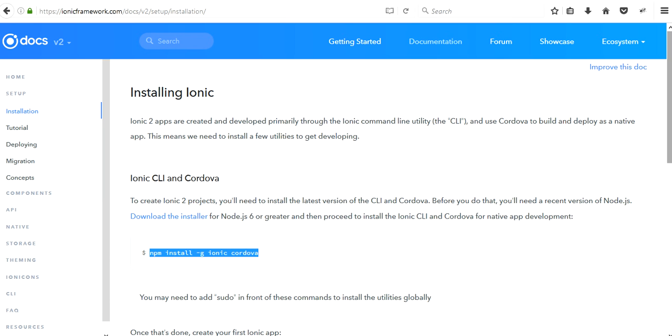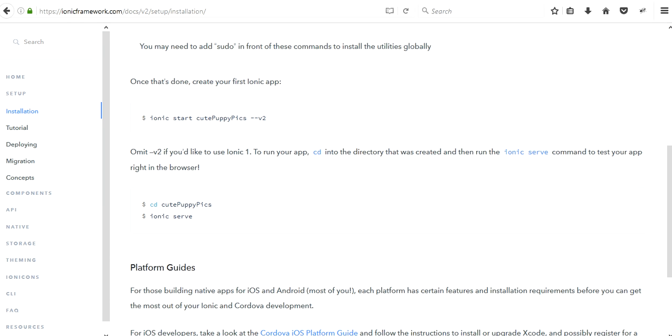Right after that, if I talk about the project, for starting a project you have to download the Ionic package, and this is the command for starting your project. My project name is cute puppy pics. Start is the command for starting your project, and v2 signifies that it is Ionic version 2. If you don't want to download Ionic version 2, you can format this section and run the command in your command prompt.